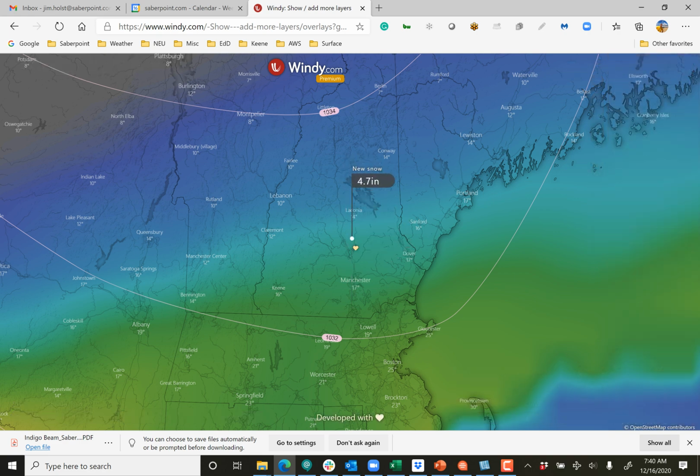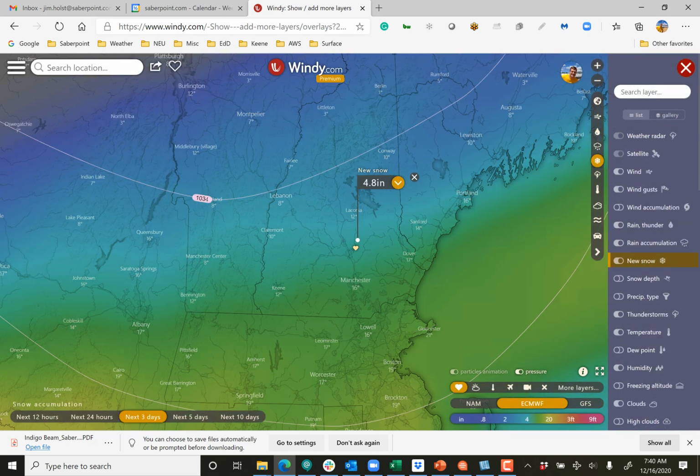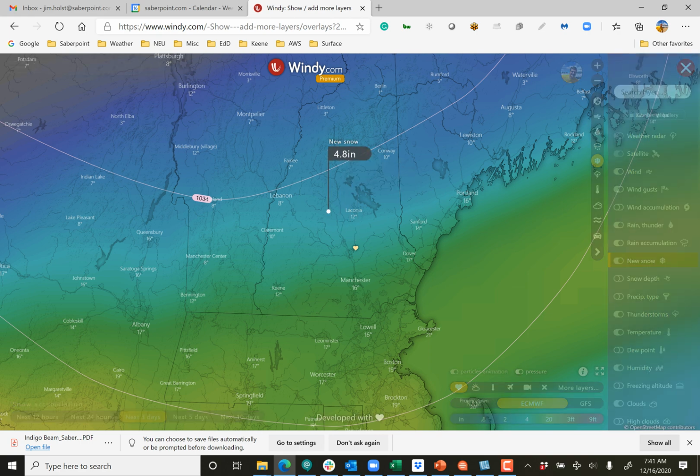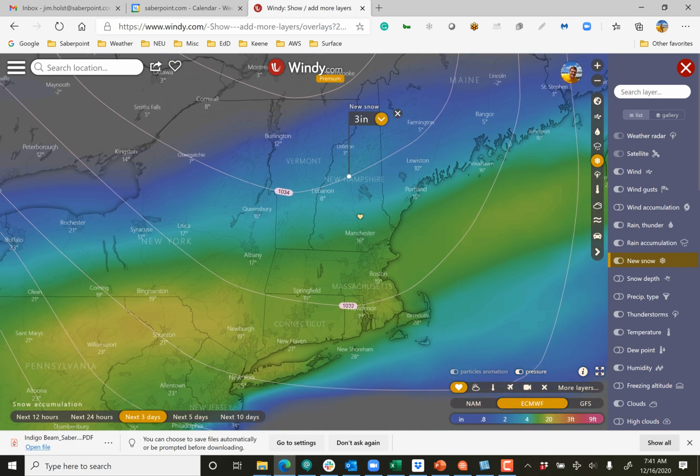And then up here, as I move it more towards Concord, New Hampshire, you can see 5 inches on the GFS, and if I go to the European, 4, so there's another line here. So south of Concord into north of Lowell, it looks like this is where the 8-inch line is. Above Concord, New Hampshire is going to probably be anywhere between 2 and 4 inches. If I move it a little bit further north, it's getting less and less, so this is probably 1 to 3 or something of that nature. And it's all based off of the storm itself. You can see how the storm is progressing.